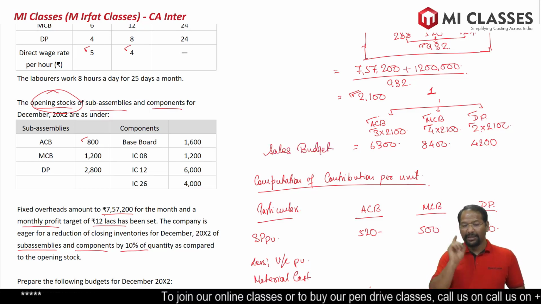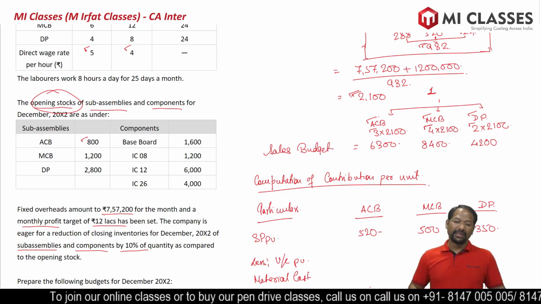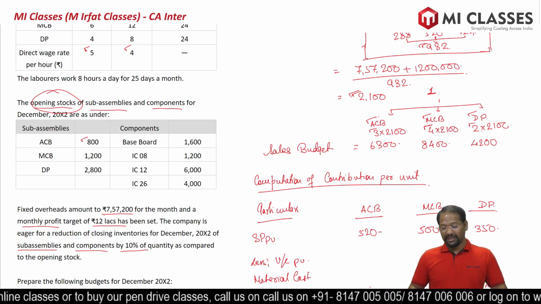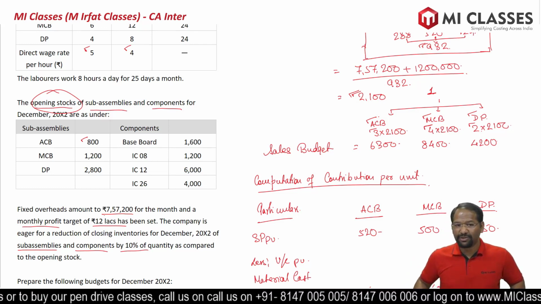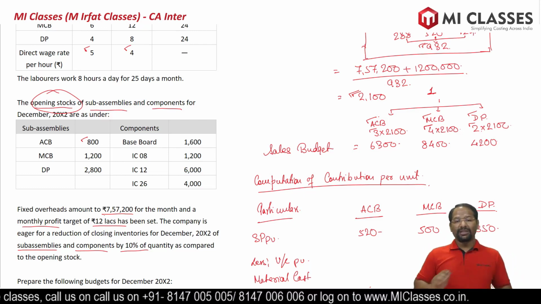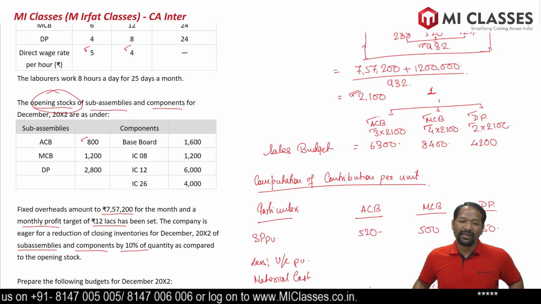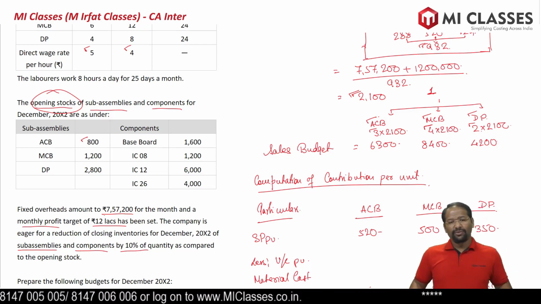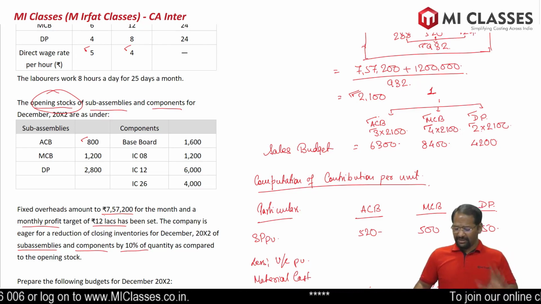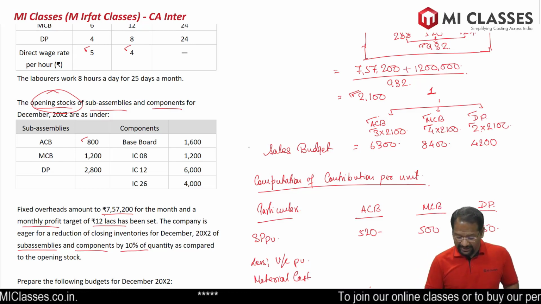Very, very important calculation. The source of this knowledge for the sales budget is the chapter marginal costing, the topic of sales to earn desired profit. If you have understood it, good. If you want more practice, go to marginal costing and check out questions where we have calculated sales to earn desired profit. Just redo those few questions and you will comfortably understand this part. This is the most important part of the question. So we have calculated our sales budget.